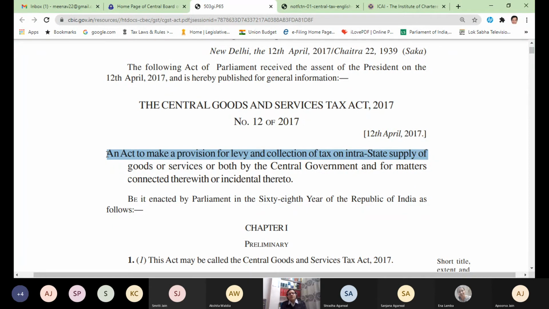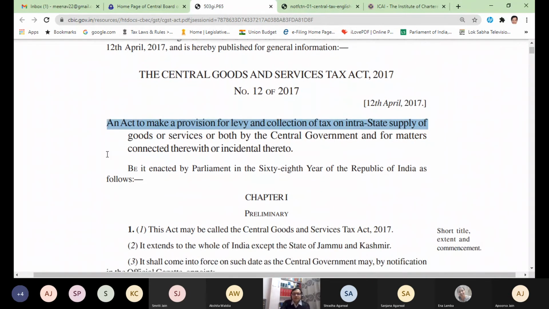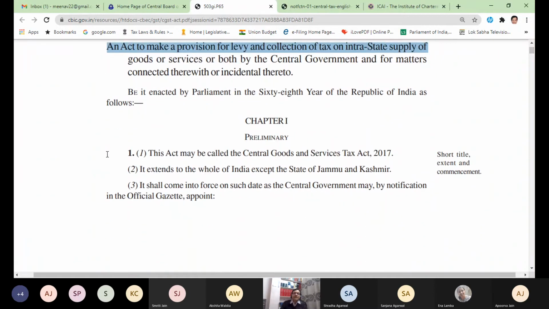That means all the issues, penalties, prosecutions, fines, collections of tax, administration, whatever is there in intrastate supply, all the issues will be dealt with as per the provisions of CGST Act 2017. Being enacted by Parliament in the 68th year of the Republic of India as follows. Chapter 1. Every act has some chapters. So it is my chapter 1, preliminary, section 1, and this italic is subsection 1. Section 1, subsection 1 says this act may be called the Central Goods and Services Tax Act 17.